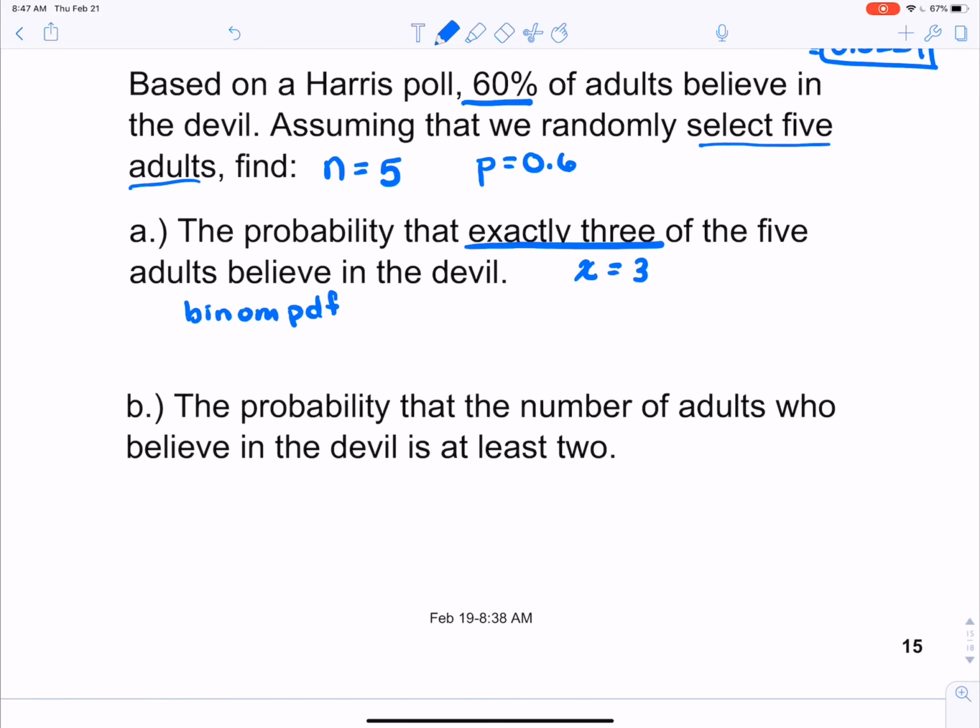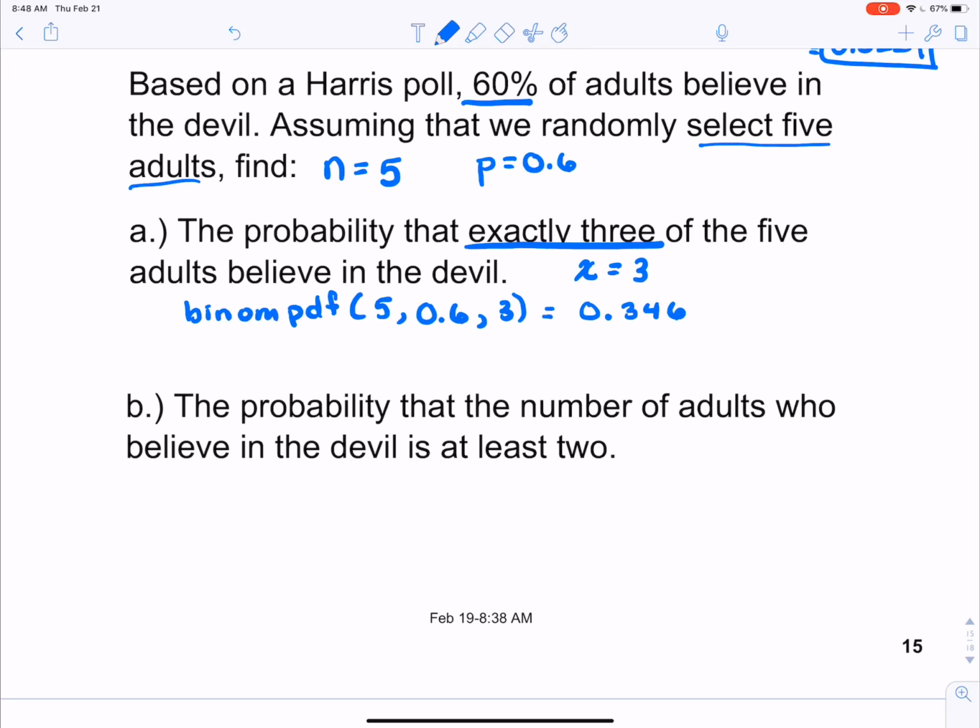If we do that, when we type it in, we're going to see that our trials are 5, our probability of success is 0.6, and our X equals 3. When you plug that in and round to 3 significant digits, we get that our probability of getting exactly 3 of the 5 adults to believe in the devil is 0.346.